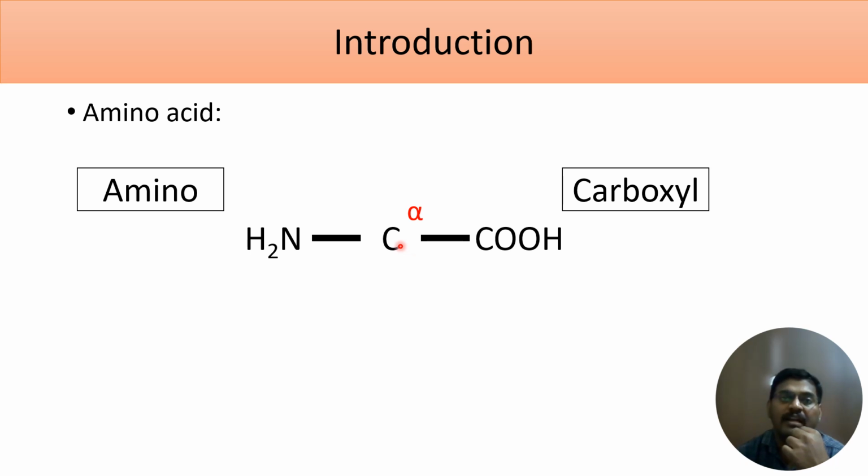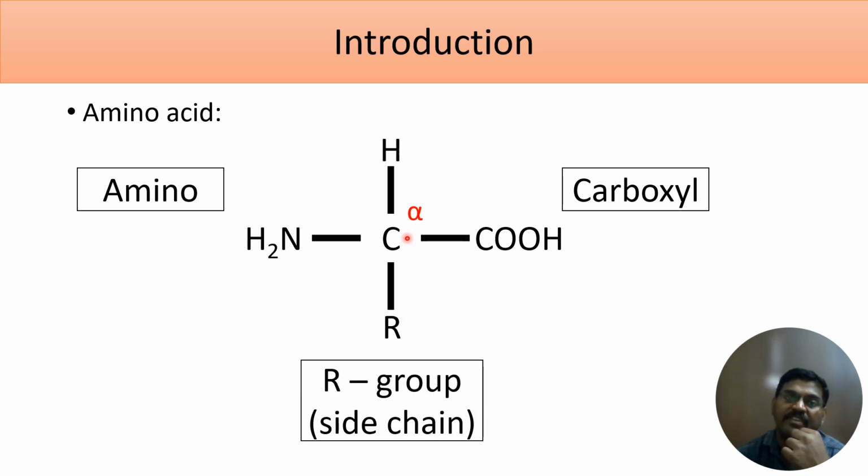Carbon has 4 valencies, right? The first valency is attached to the amino group, the second valency is attached to the carboxylic group, the third valency is attached to hydrogen, and the fourth valency is attached to a different molecule. This different molecule is called a side chain. Commonly it is called a side chain or R group. That's why we represent it as R group. So this is the common structure for amino acid.